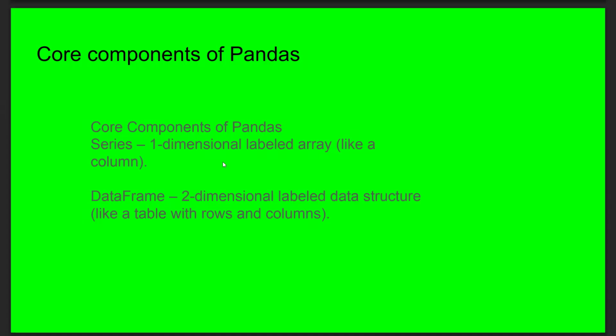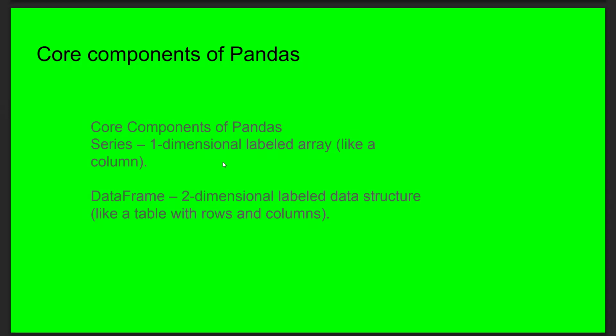So, the core components of pandas. In pandas there are some core components which are very useful. By using these core components, we are going to perform certain operations. And if we want to do data analysis or data cleaning and certain operations, these core components are very important. So what are the core components that are present?